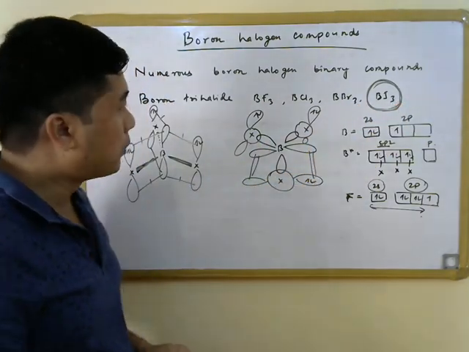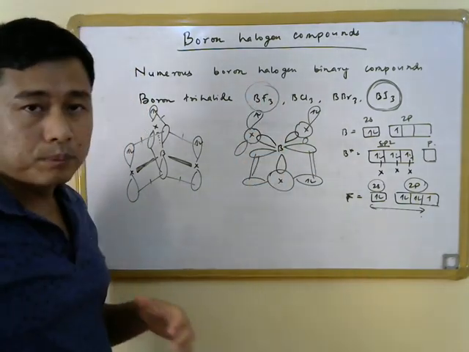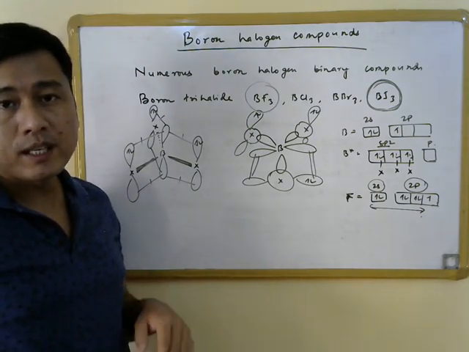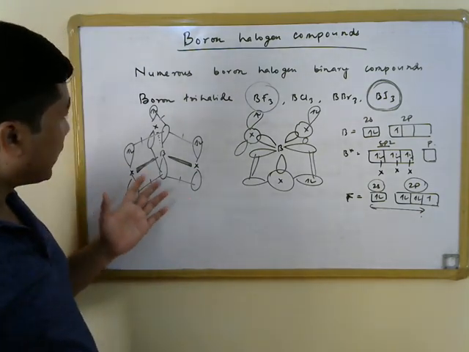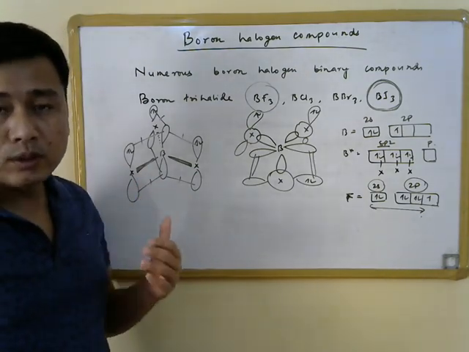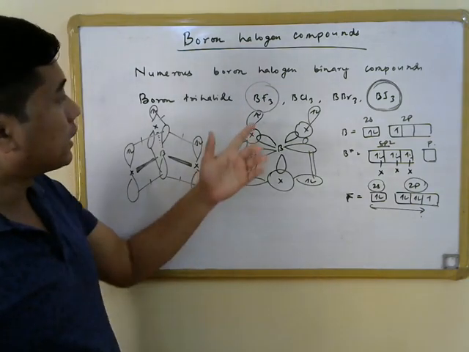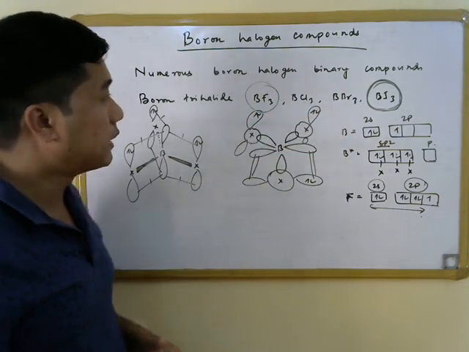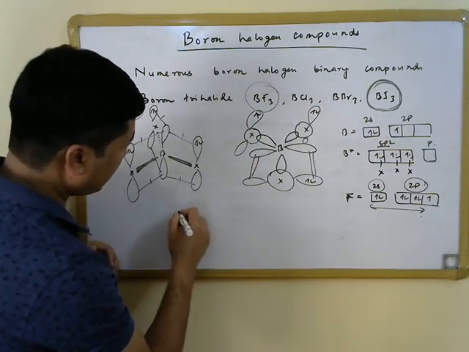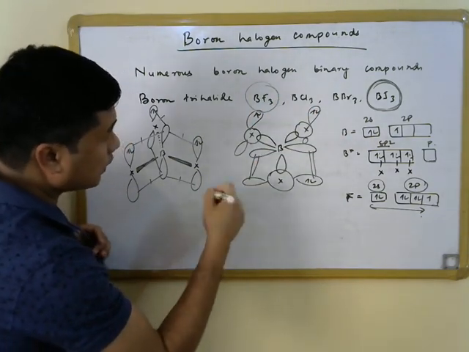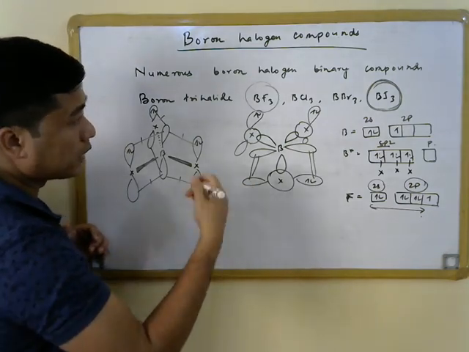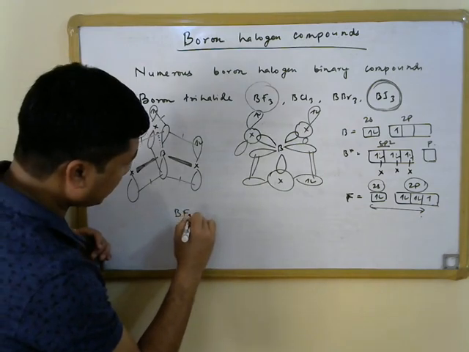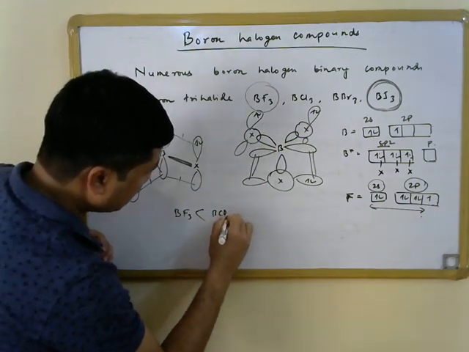highly facilitated in case of BI3, while in case of BF3, this p pi interaction is strong, and that is why there is a resistance to change the geometry from trigonal planar to tetrahedral, and the Lewis acidity of BF3 is lowest among all of these boron trihalides. So that is why when we write the increasing order of Lewis acidity of these boron trihalides, we have to write it in this way.